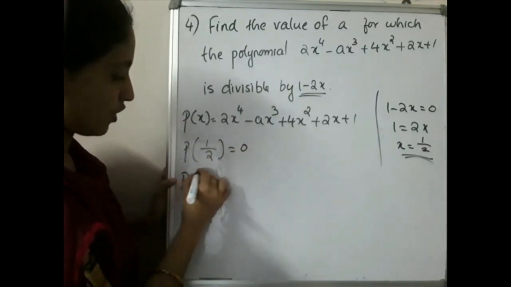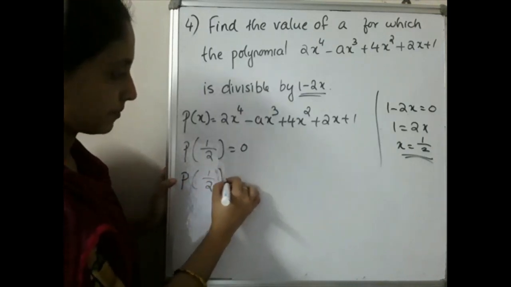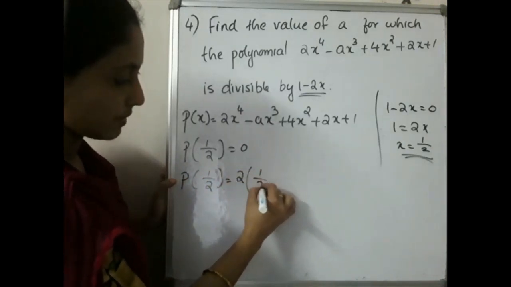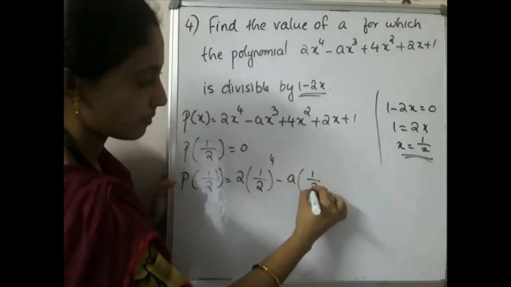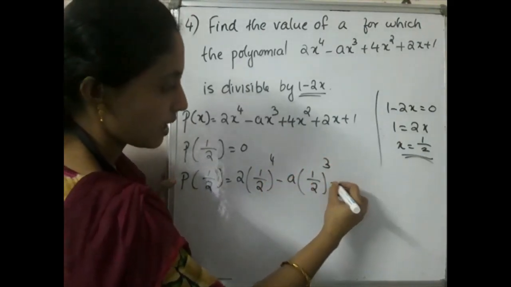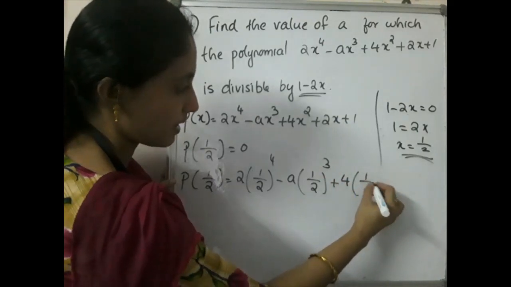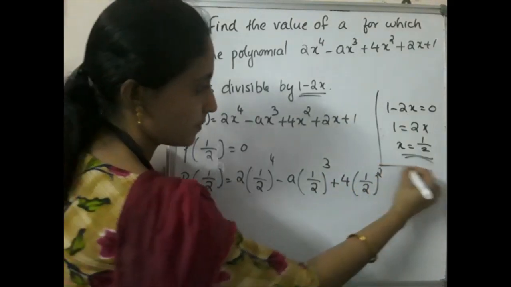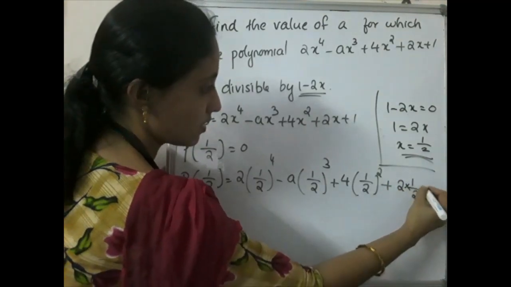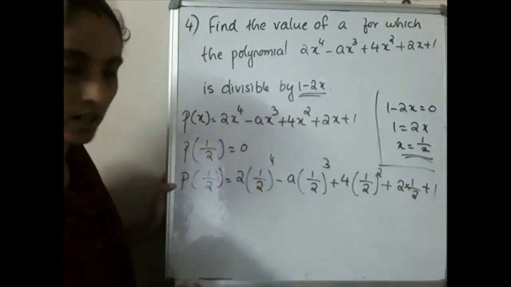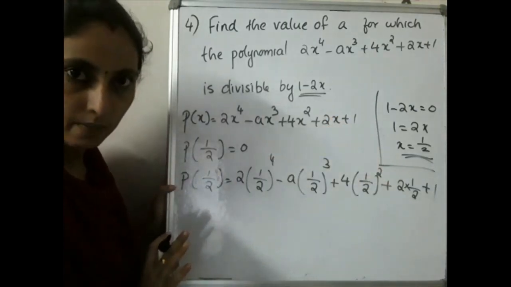That is, p of 1 by 2 you have to find. That is 2 into 1 by 2 the whole raised to 4 minus a into 1 by 2 the whole cube plus 4 into 1 by 2 the whole square plus 2 into 1 by 2 plus 1. Just substitute. Instead of x, you have to put 1 by 2. That's all.